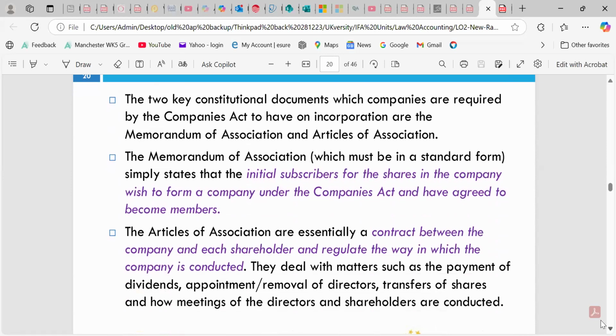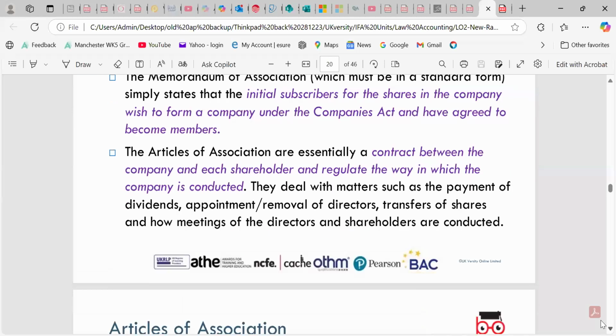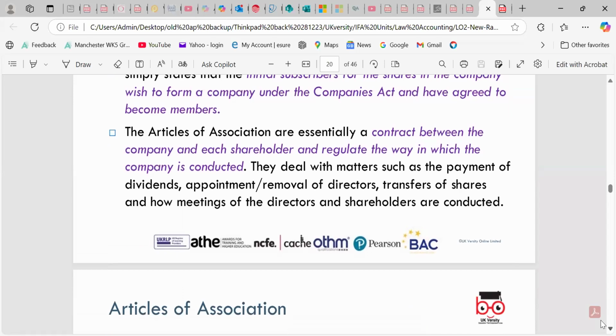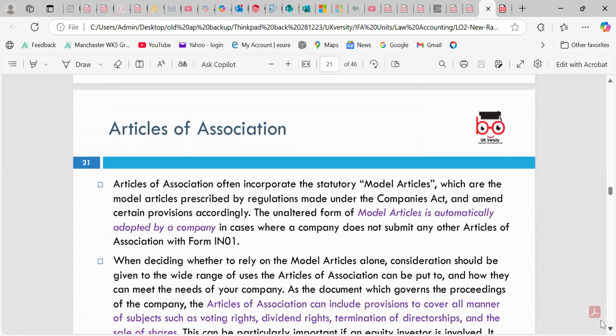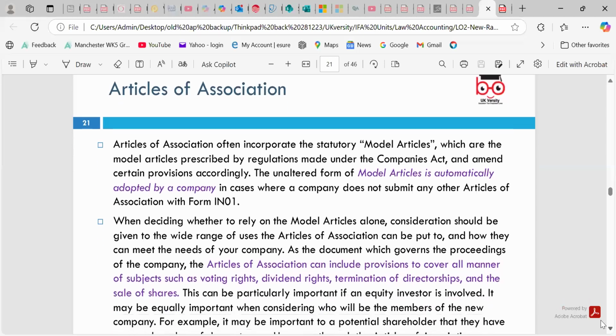agreed to become a member. Articles of association is a contract between the company, each of the shareholders and the regulator, setting out the way in which the company is conducted and dealing with matters of payment, dividends, and appointment and removal of the directors. Articles of association is also an important document which we need to look around. Please, that's also crucial: the model articles can be used, or you can write special ones if you want to.